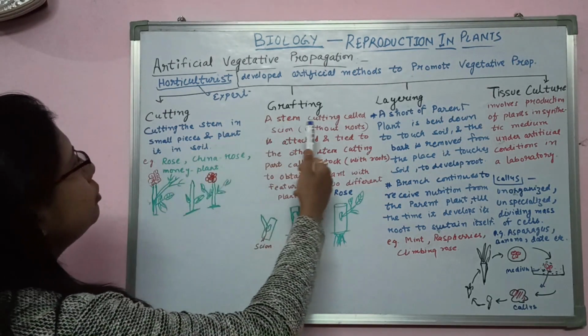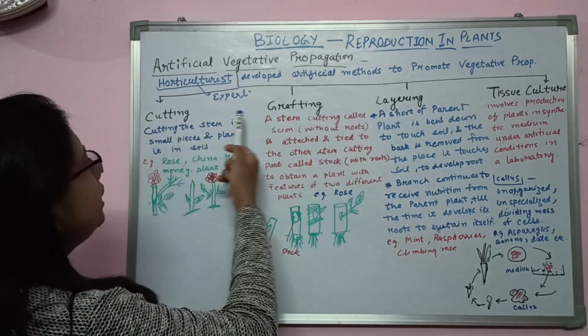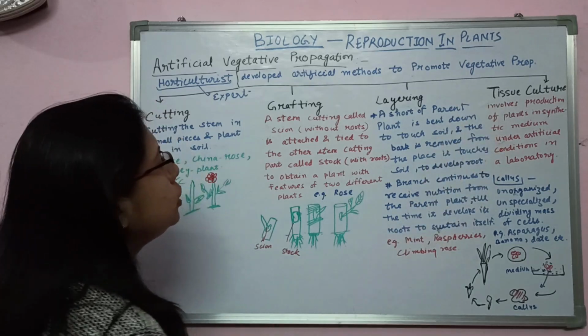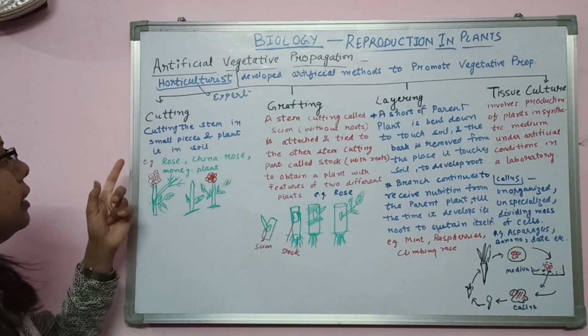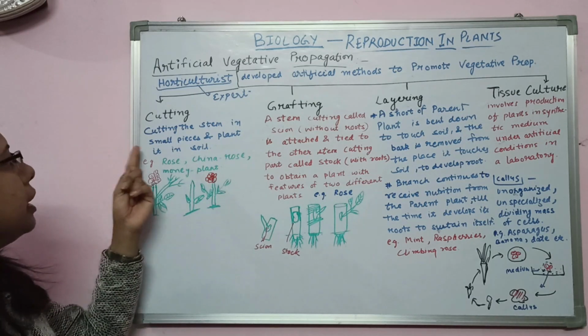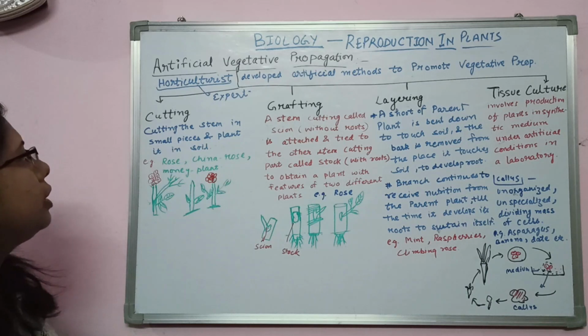Here are some methods by which artificial propagation takes place. The first ones are cutting, grafting, layering, and tissue culture. The first one is cutting, which I am going to explain first. Cutting the stem in small pieces and planting it in soil is called cutting.